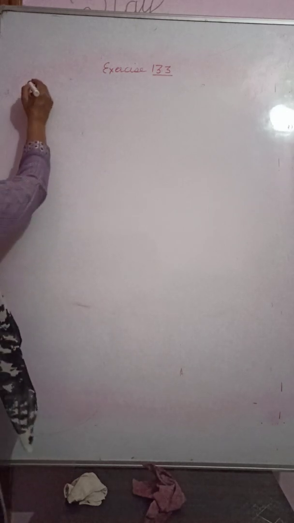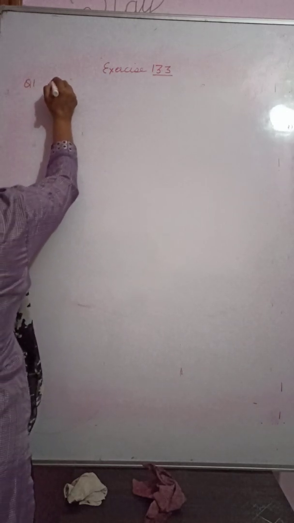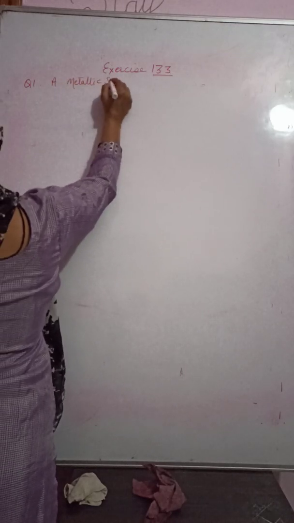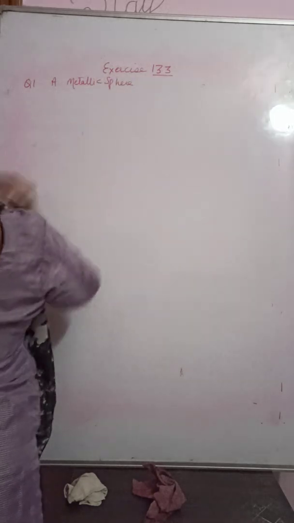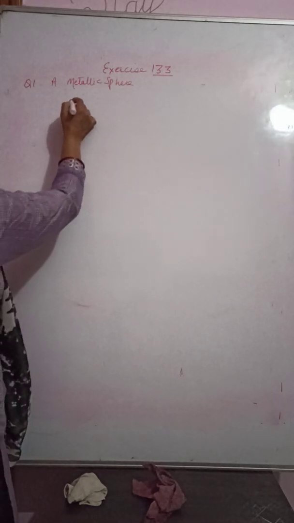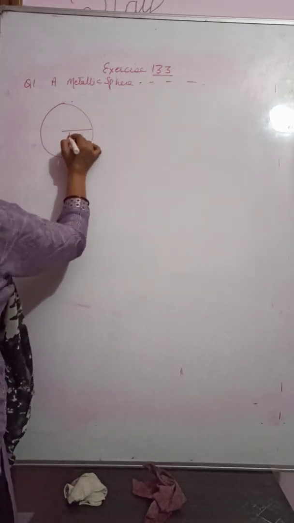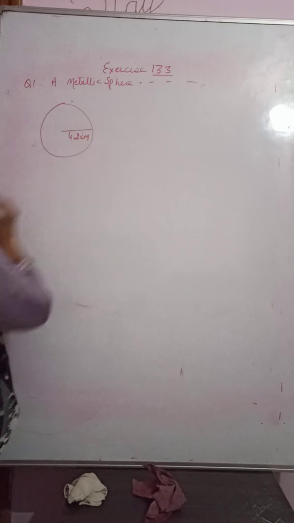So let's start with exercise 13.3. Our first question is: a metallic sphere of radius 4.2 centimeter. It is melted and recast into a right cylinder of radius 6 centimeter.